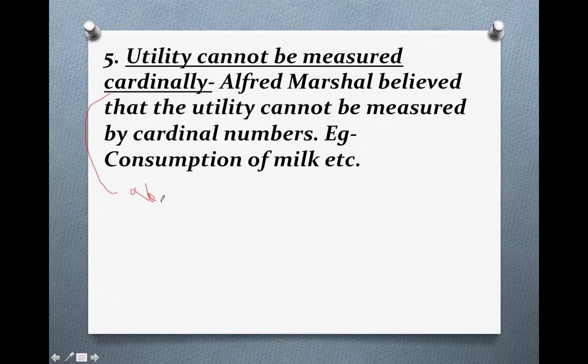You can count the number of cups you consume, but you can't measure the amount of milk itself. Alfred Marshall believed that utility cannot be measured in terms of numbers. For example, consumption of milk cannot be measured in cardinal numbers. Thus, utility cannot be measured cardinally. I hope all 5 features are very clear to you.